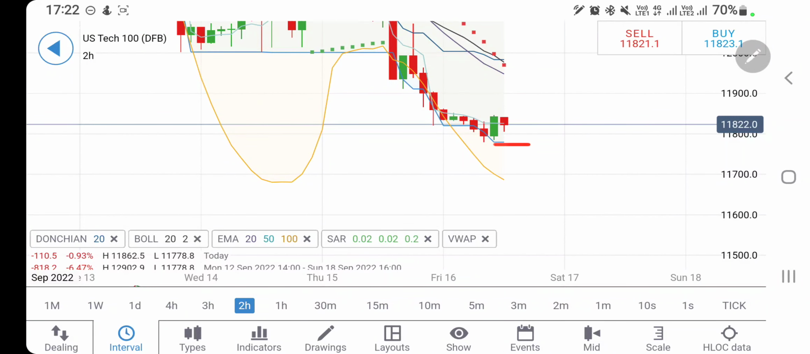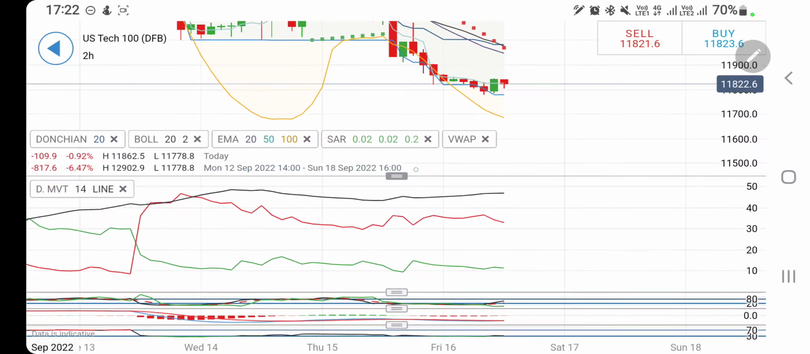Now look at the 2-hour charts, higher lows, be cautious. If it trades beyond 11,850 also you can go long, but then 11,900, 920 is going to be the next resistance, and beyond that we may see it hitting 12,000 levels. Very strong resistance at 12,000 exists.